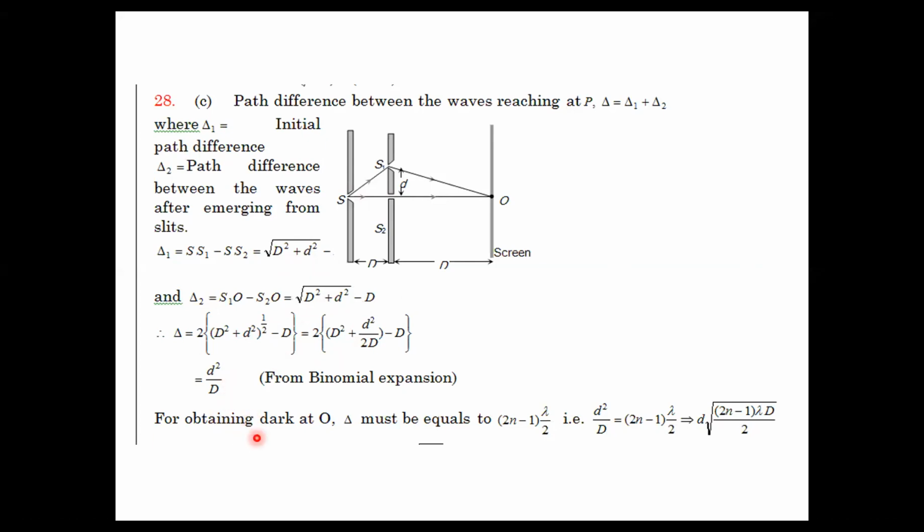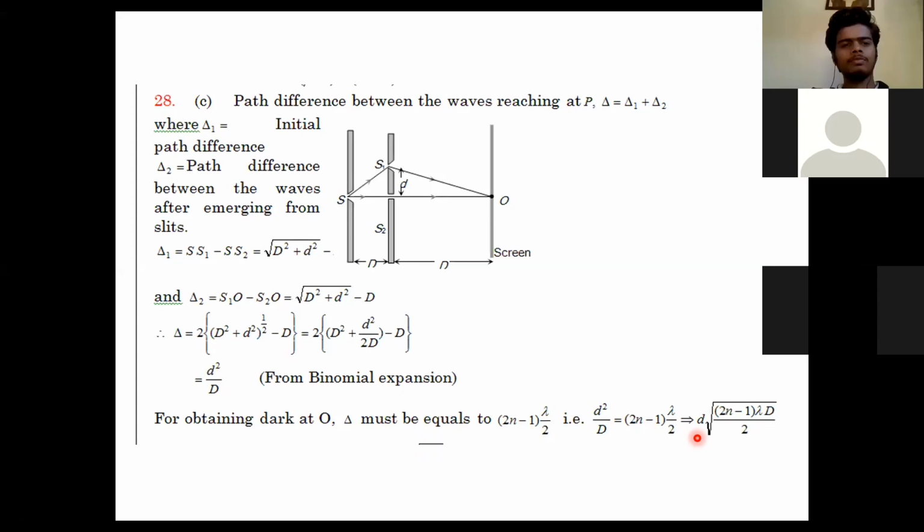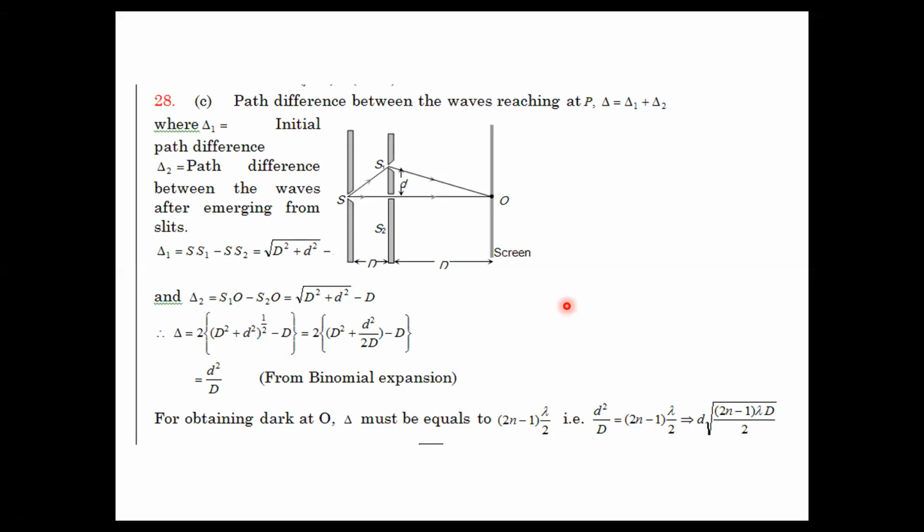Whatever we need at point O, it must be equal to 2n minus 1 lambda by 2, because that is how we will get the dark fringe. Therefore, by substituting d square by d, which is our delta over here, we will get the option. You have to be very careful here, because we have two path differences, unlike the usual case where we have only one path difference, and the combination will be seen at point O.